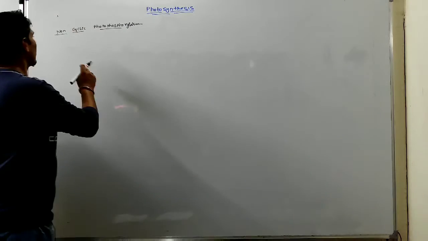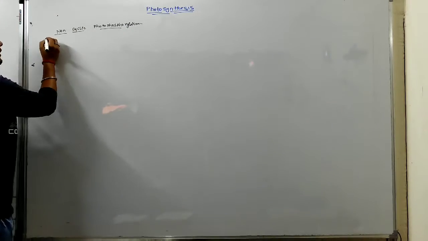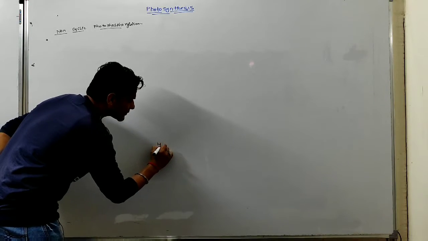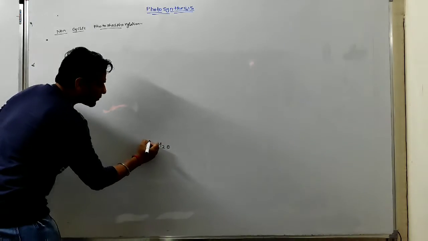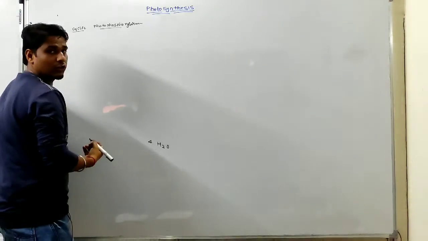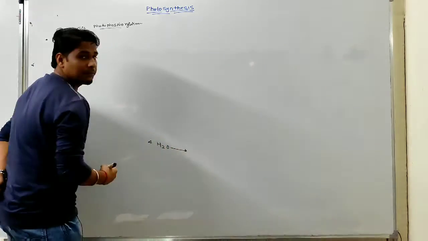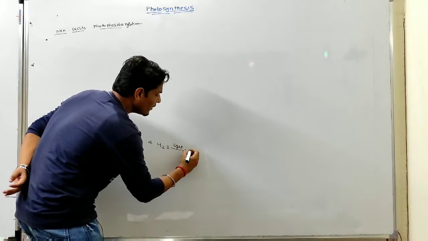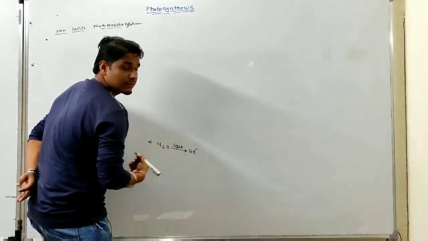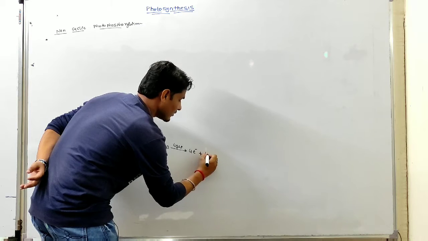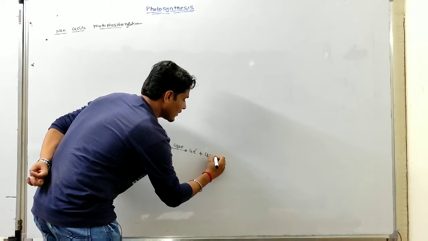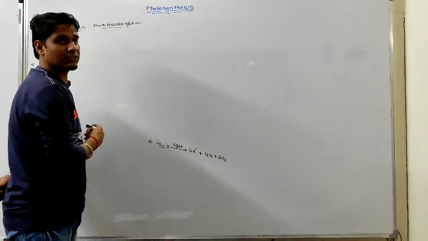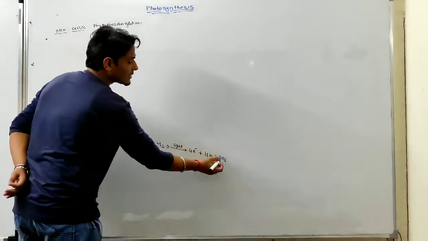So in non-cyclic photophosphorylation, first of all, splitting of water takes place. Four molecules of water split in presence of light: 4 electrons plus 4 protons plus 2 oxygen. The 2 oxygen are liberated out as a byproduct.